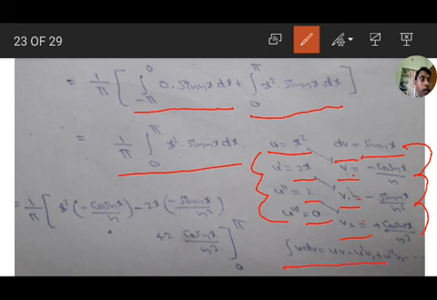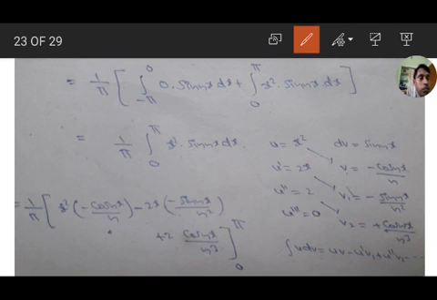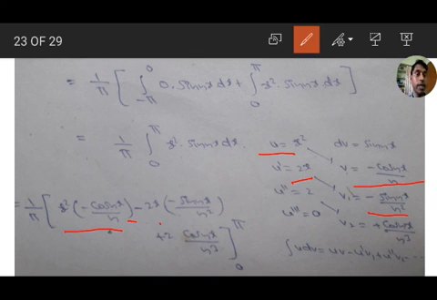And the formula: integration of u into dv equal to uv minus u dash v1 plus u double dash v2 minus u triple dash v3, these two terms, u dash into v1, u double dash into v2. Okay. So substitute in the formula: uv, x square into minus cos nx by n, minus u dash v1, 2x into minus sin nx by n square, plus u double dash v2, 2 into plus cos nx by n cube. Next u triple dash is 0.